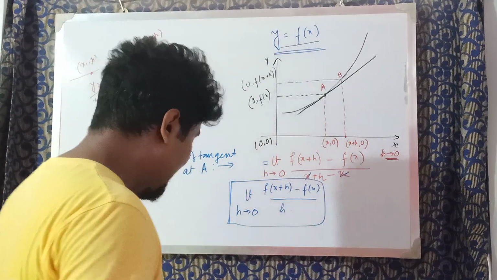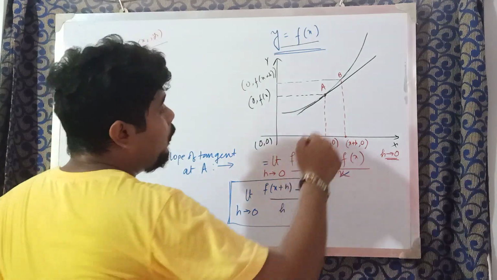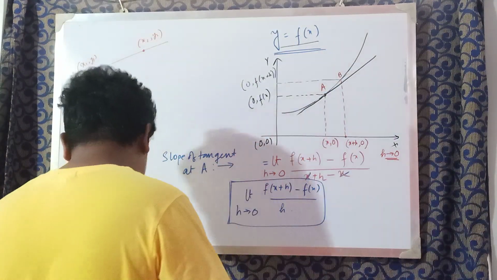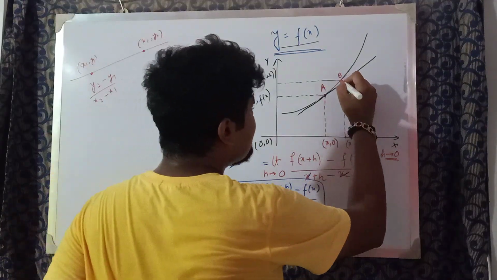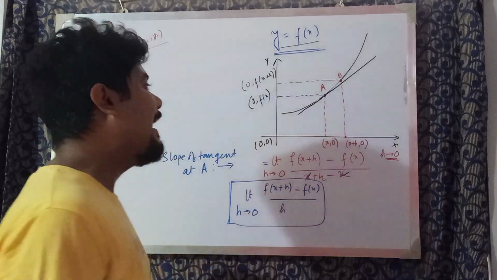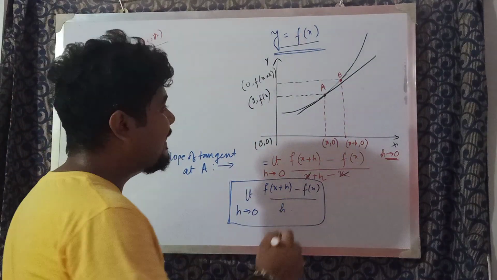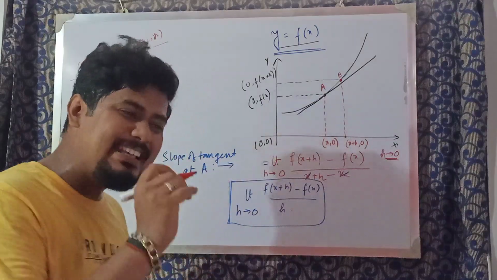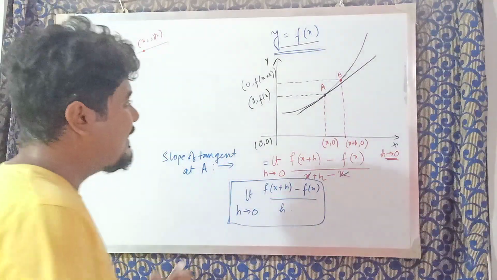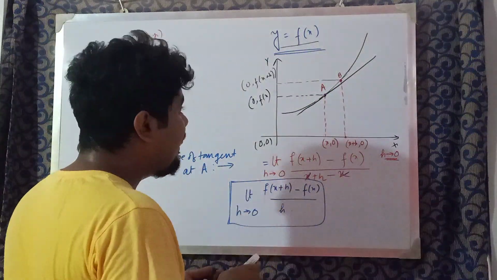But just think about something. Whenever I took this point B, then and there I had told that the separation between them, that is h, is negligibly small, then this AB, the curve was like this.